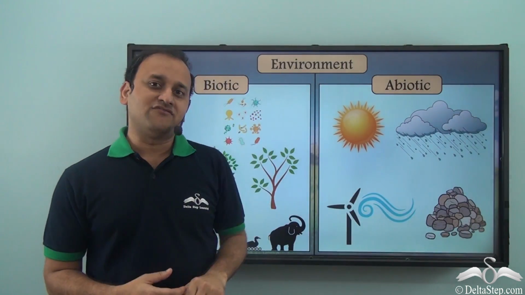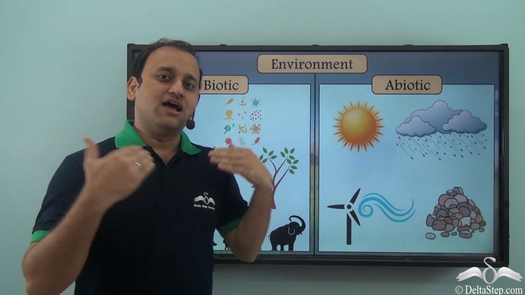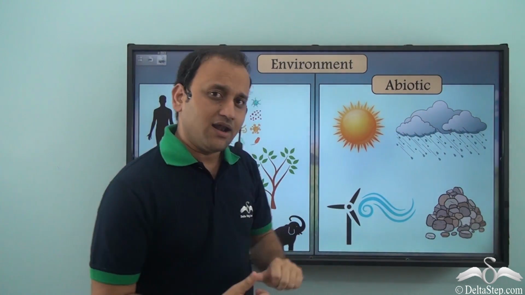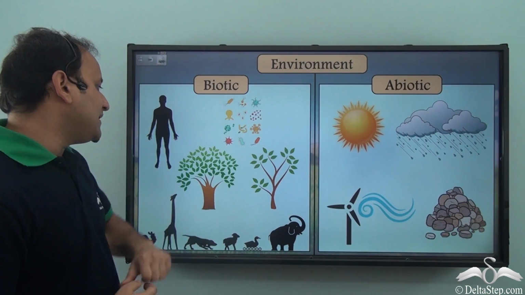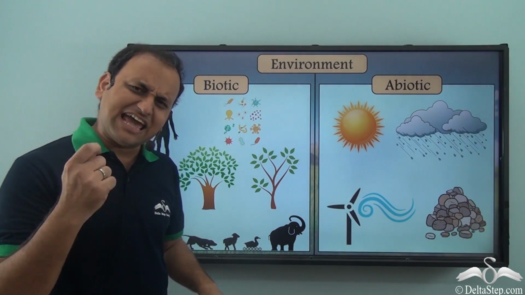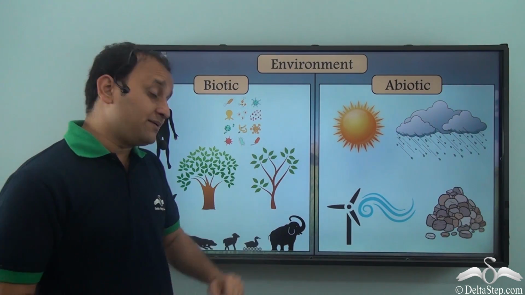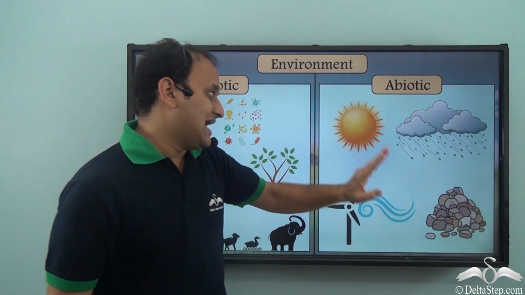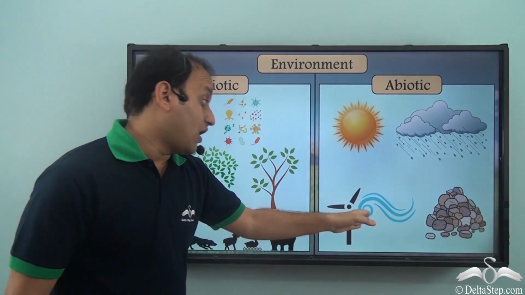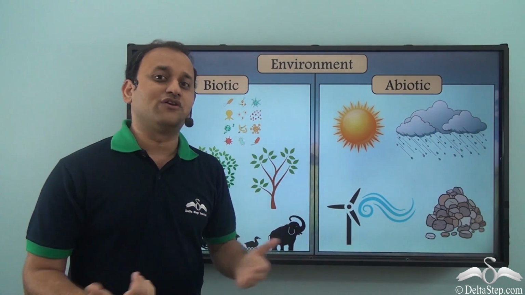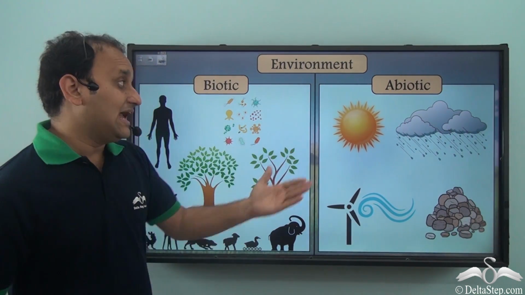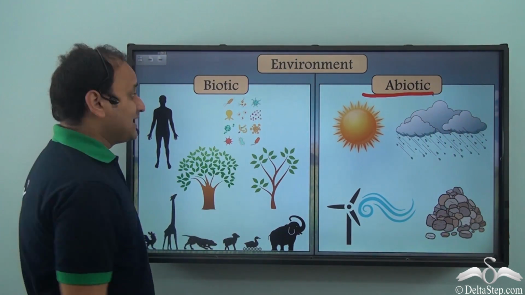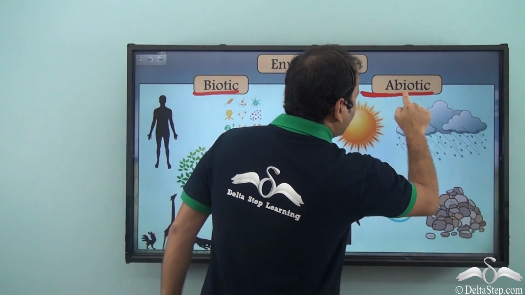So you see, when we talk about environment, it is made up of a number of components. Among them, some are biotic, some are abiotic. Right from human beings to plants, different tiny germs, and all the different animals, they all are biotic components of the environment. While the sun, rain, rocks, wind, and all the different natural forces, which are non-living things, they are the abiotic component of the environment. So, our environment has two components, biotic and abiotic.